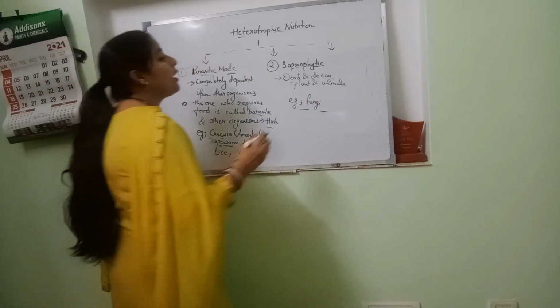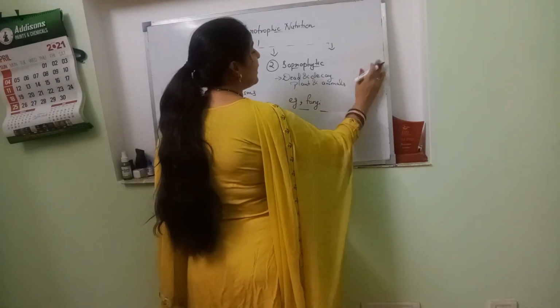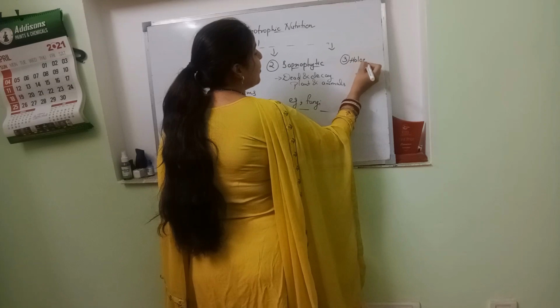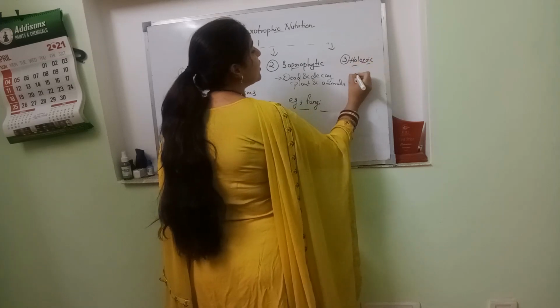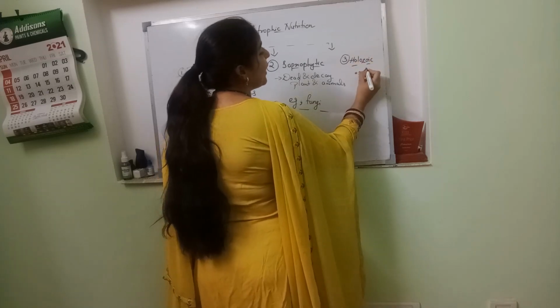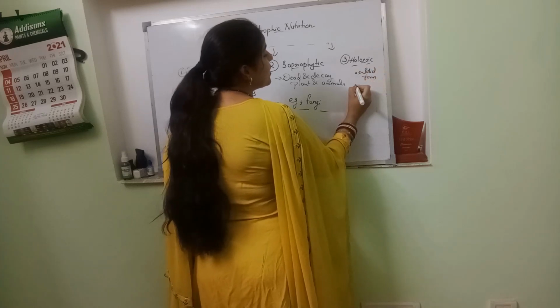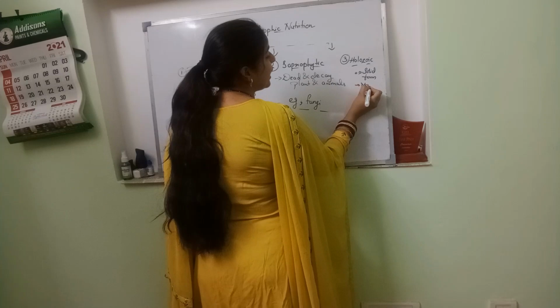Then the third type that we have to discuss in detail is holozoic nutrition. What happens in holozoic nutrition? First of all, food should be taken in a solid form. Second, there should be a mouth-like cavity.